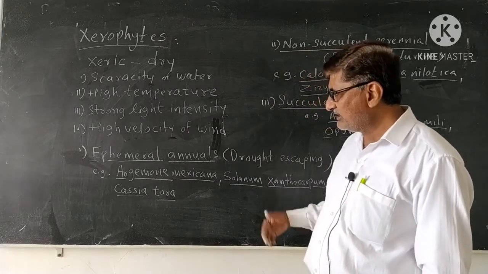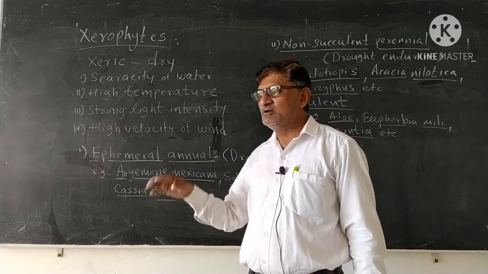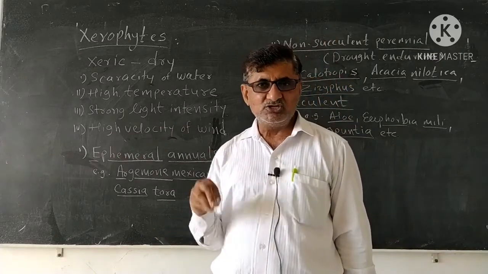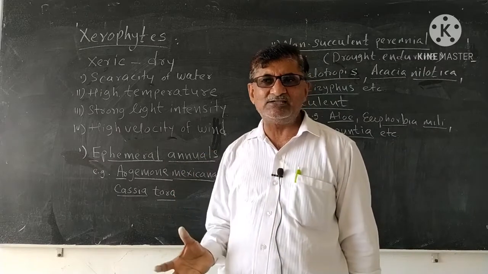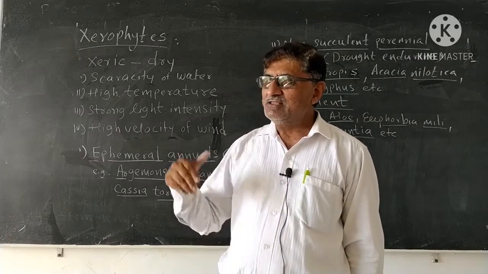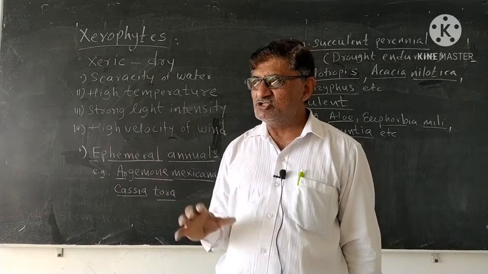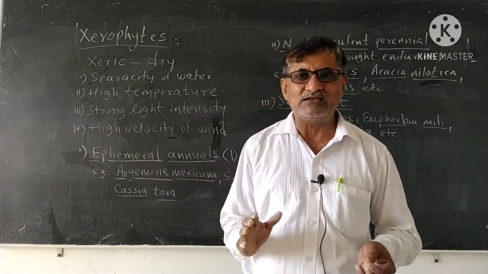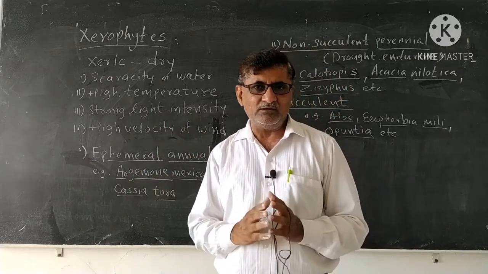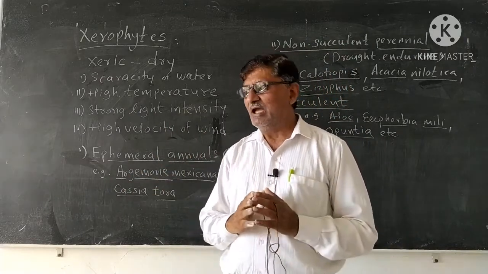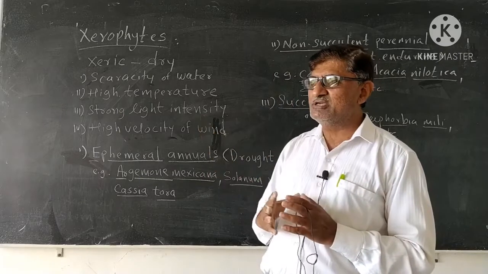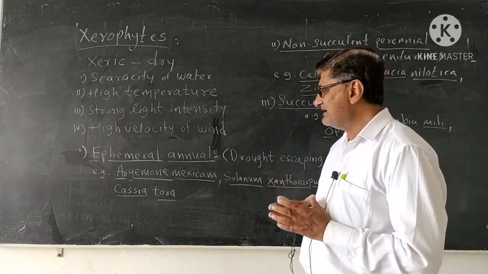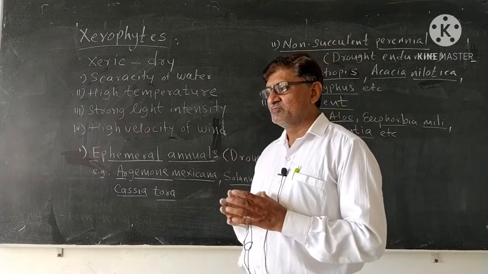xerophytes. What does it mean? It means when the first rain shower occurs, the seeds of this plant show immediate germination, and in the coming months of the rainy season this plant grows fast and completes its life cycle within the stipulated rainy period. That is why they do not have to face the long drought period, and such plants are called ephemeral annuals.